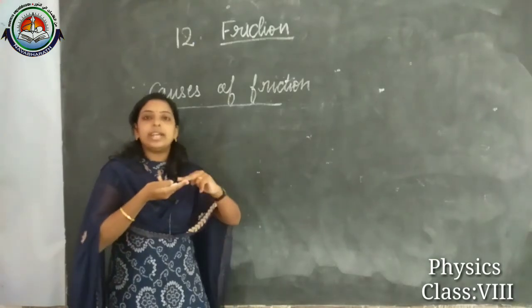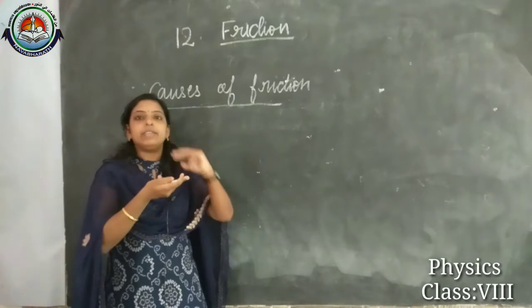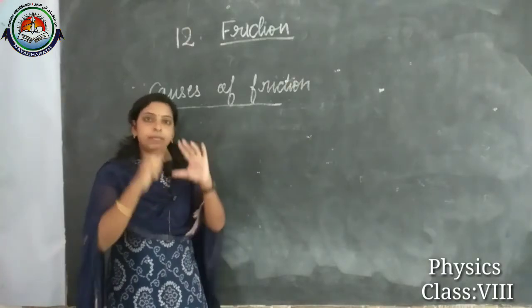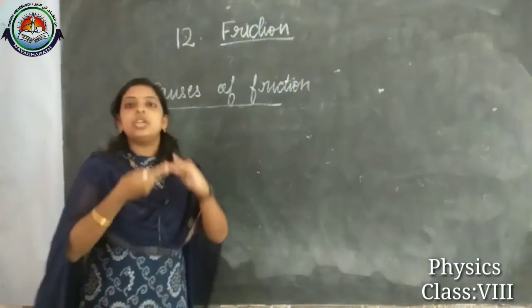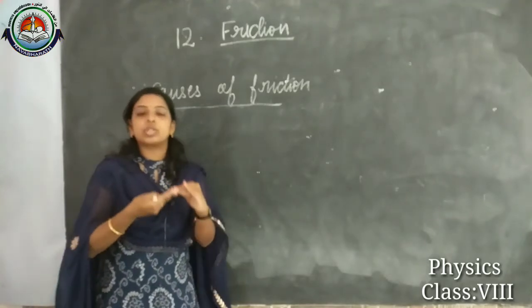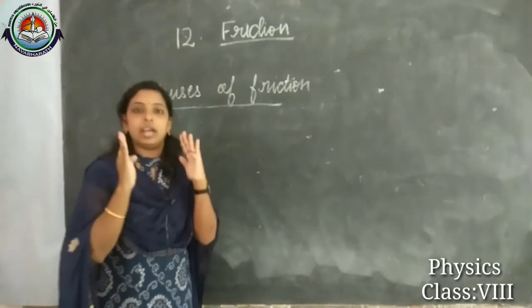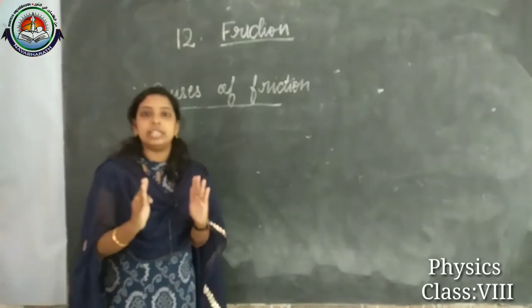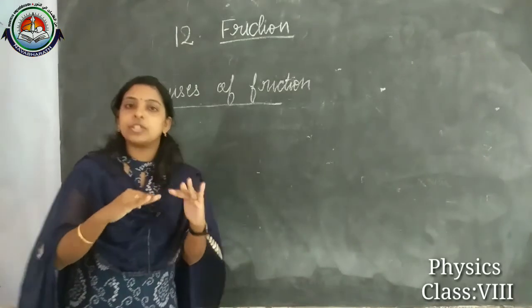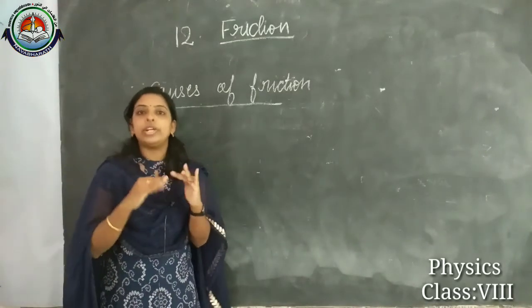With our naked eye we can't see those bumps or roughness, but with the help of a microscope we can easily see the hills and valleys present on the surface of two solid objects.